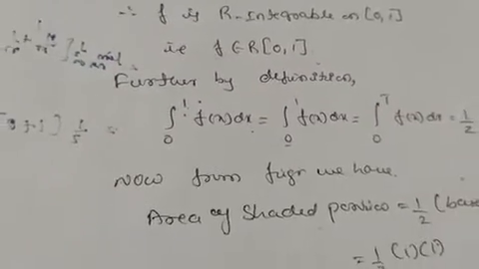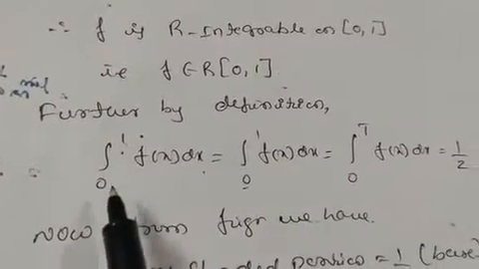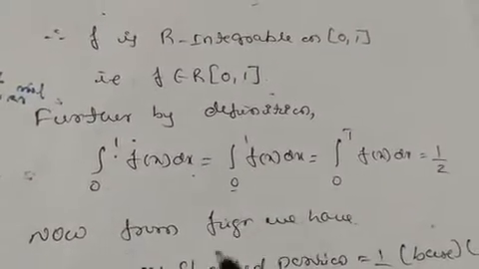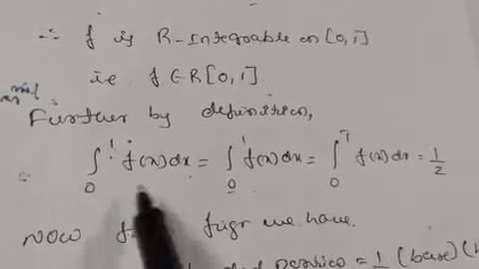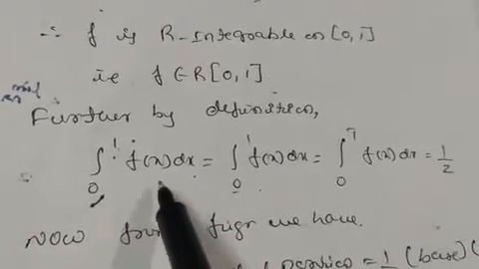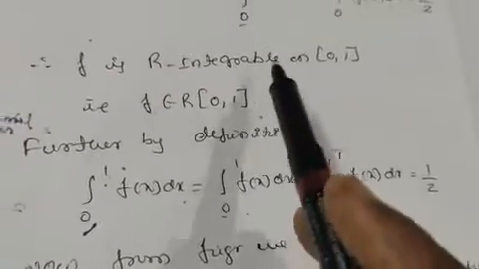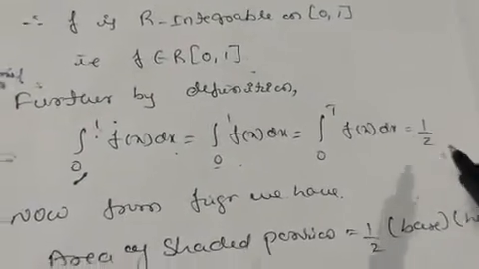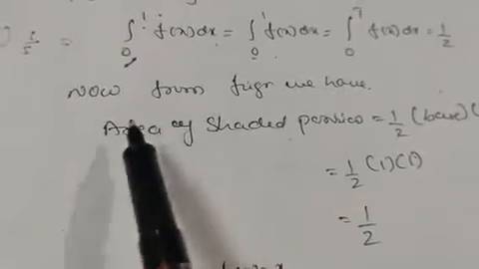Next we have to find the value also, here. Further, by the definition, we know the lower Riemann integral equals the upper Riemann integral, which is equal to the integration from 0 to 1 of f of x dx, since all the values are equal. So what we got as the value here is 1 by 2. Now we can compare this.